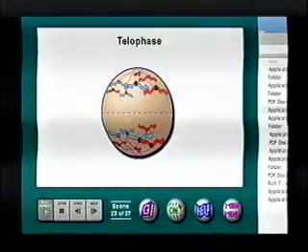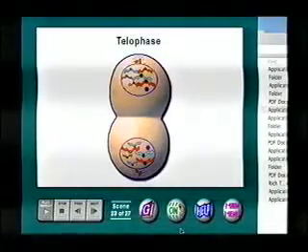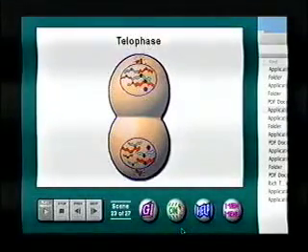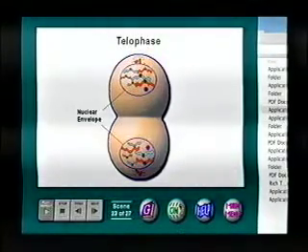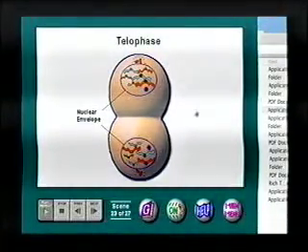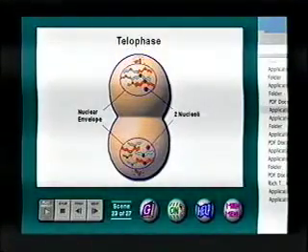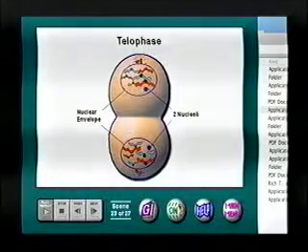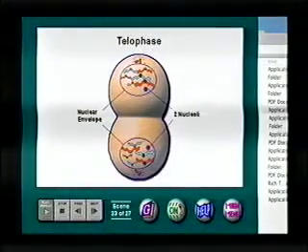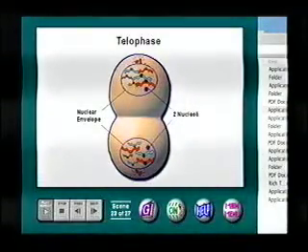Anaphase is followed by the final stage of mitosis, telophase. The chromosomes continue to move toward the poles of the cell. The spindle then disappears. Nuclear envelopes form around the chromosomes, and nucleoli reappear in the newly formed nuclei. Mitosis, the division of the nucleus of a cell into two identical nuclei, is now complete. By this time, cytokinesis is usually well underway.